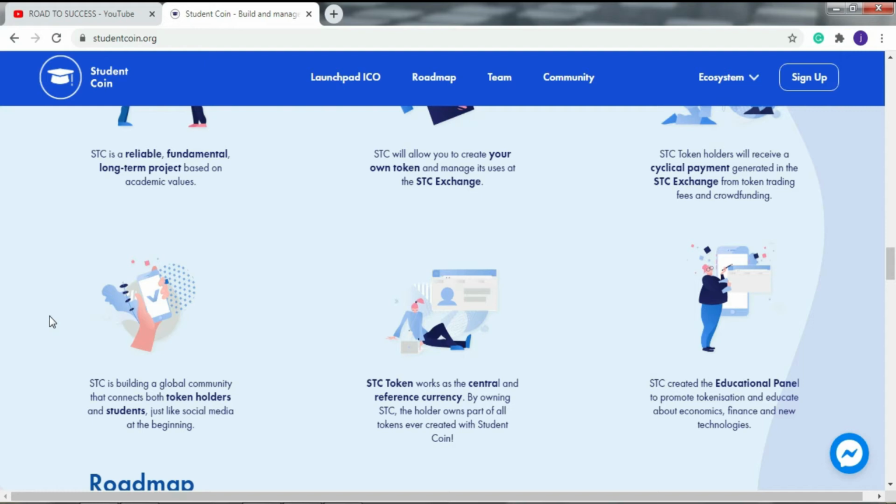Then STC token works as the central and reference currency. By owning STC, the holder owns part of all tokens ever created with Student Coin. STC created an educational panel to promote tokenization and educate about economics, finance, and new technologies.